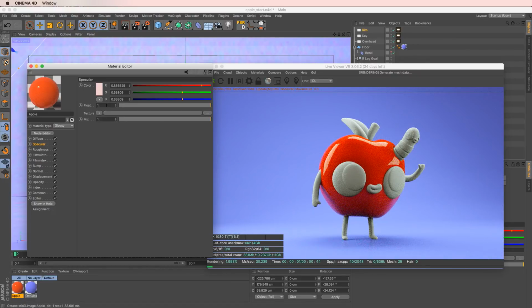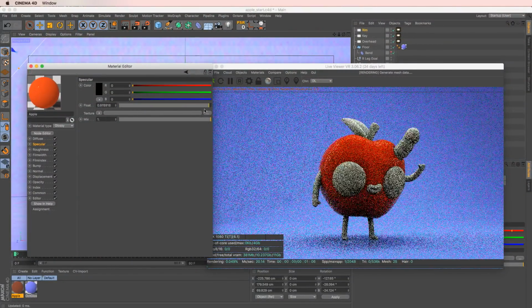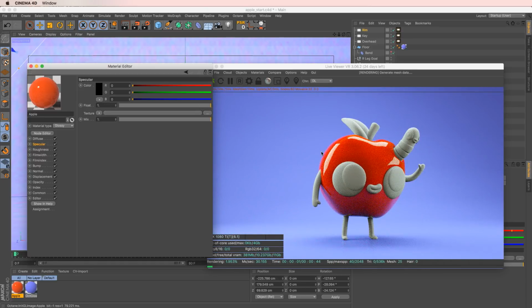And that's if you want just a very subtle hint of specular in there. Do whatever you want, or you can just leave this black, and then you can actually adjust the float value here to kind of fade in our specular highlights that are showing up in there. So I think I'll just leave it like that. I won't introduce any color, but you can do as you want.